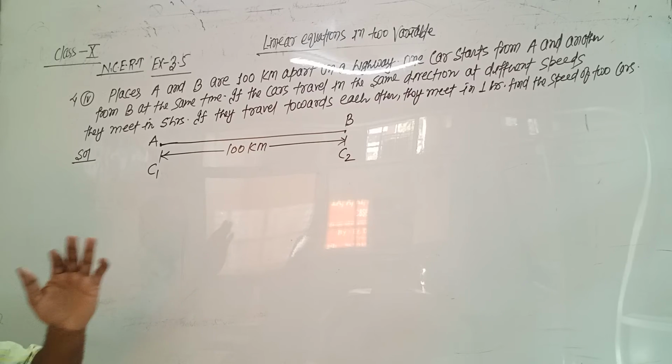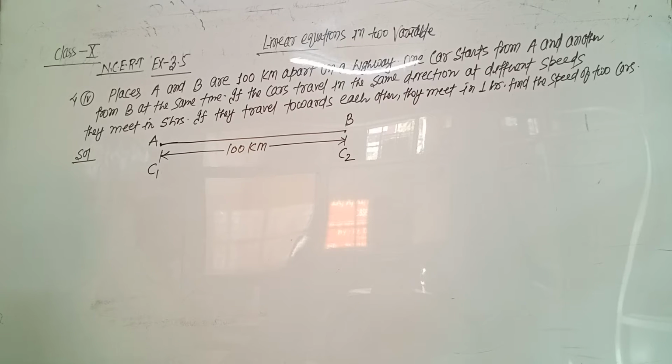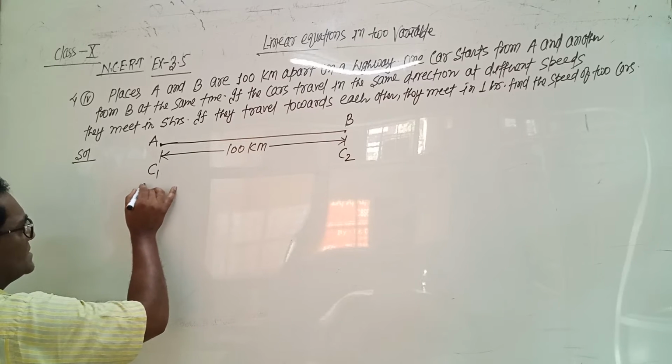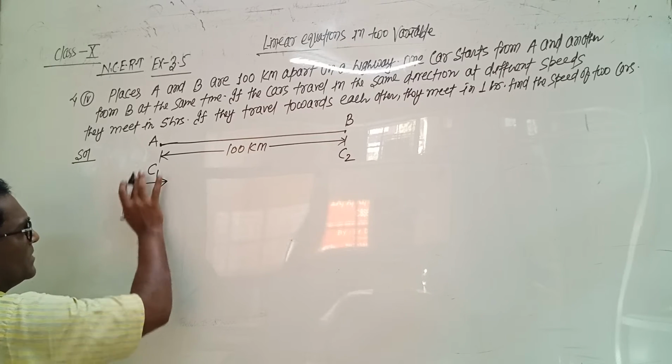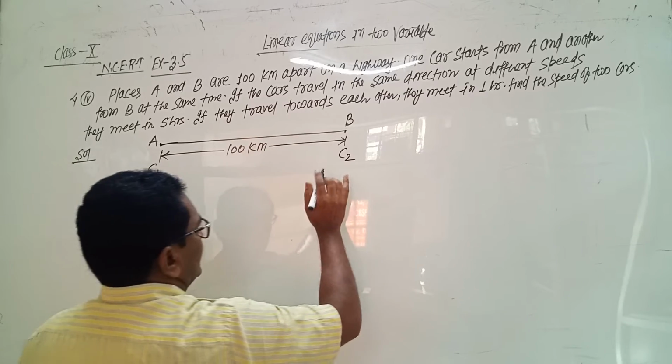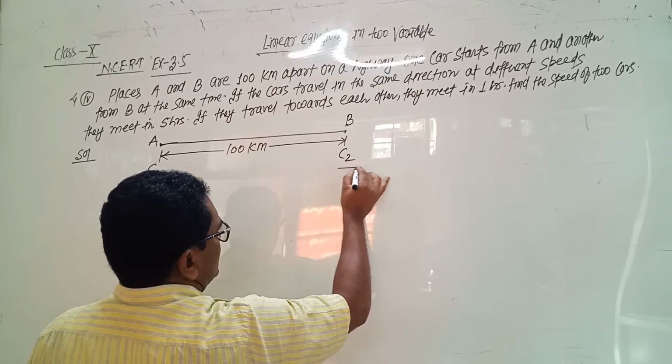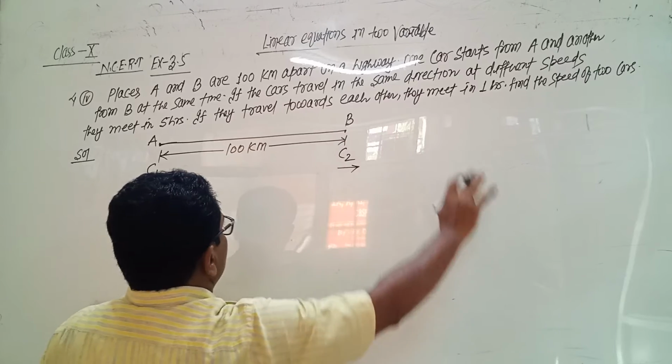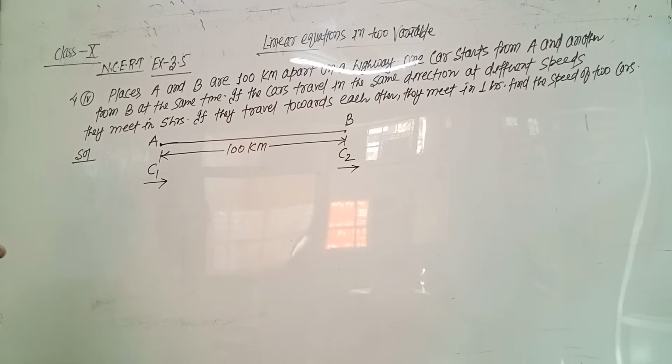If the cars travel in the same direction, means car C1 is traveling from A to B and car C2 is also traveling in the same direction, in forward direction.